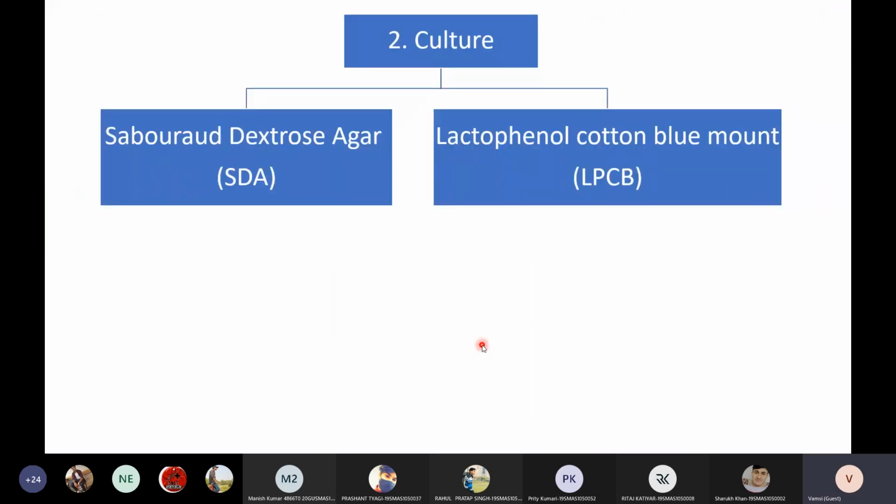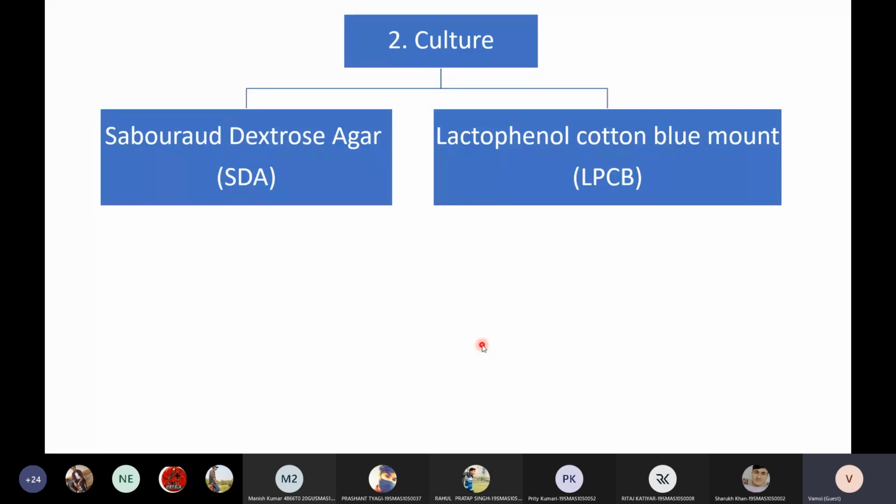Then the second one is culturing. How can we culture a fungus? Fungi are traditionally, or most commonly, cultured using SDA. SDA is Sabouraud dextrose agar.